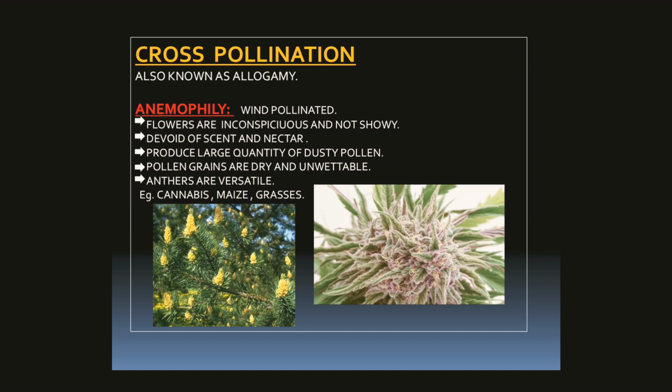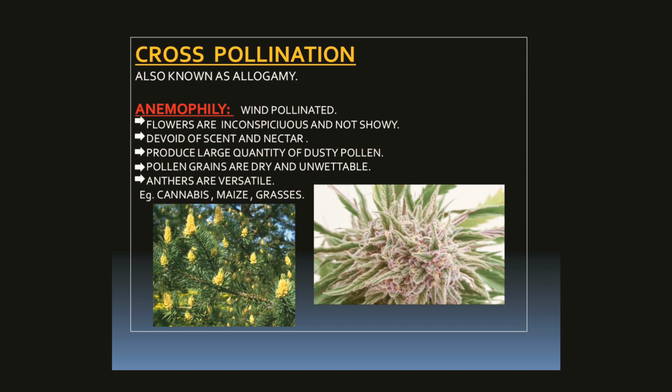In this case, the flowers are inconspicuous and not showy, and they don't secrete scent and nectar. They produce a large quantity of dusty pollen grains, and the pollen grains are dry and unwettable. In this case, anthers are versatile. Versatile means anther lobes are attached to the connective only at a point. That is, they may swing in air.